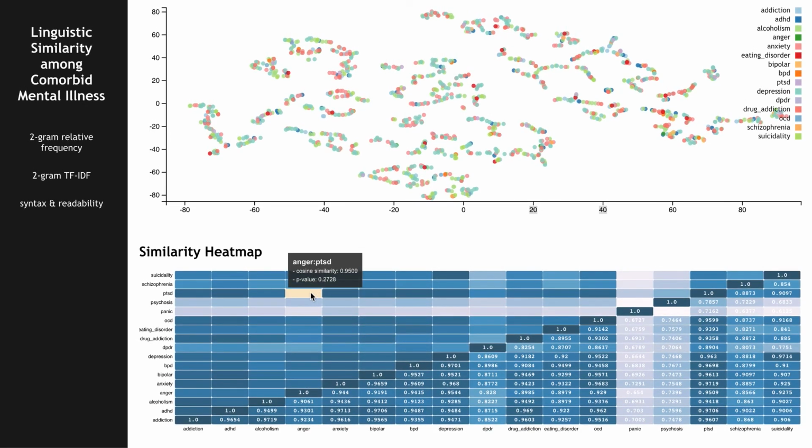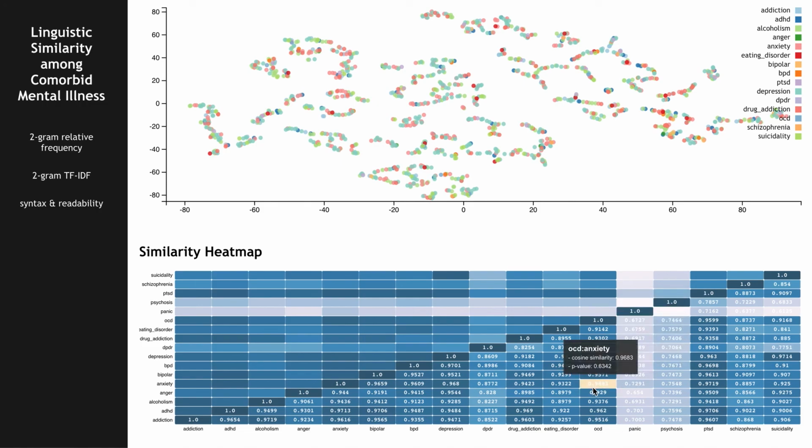And for this similarity heat map, for suicidality, these are cosine similarity values, and if you mouse over it, it shows you the p-value. So in this case, we actually want a p-value that is far away from 0, because the null hypothesis is that they are the same, which means that it doesn't prove, but it supports the hypothesis that comorbid disorders are linguistically similar. So we want them to be similar. So we want high p-values. So high p-values are good.